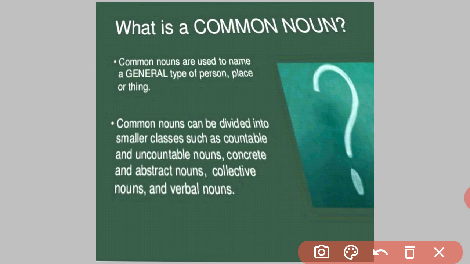But if I say Amrita ma'am, you are talking about a particular teacher. English teacher is a particular teacher who teaches only English. So teacher is a common noun and English teacher is a proper noun. Okay?